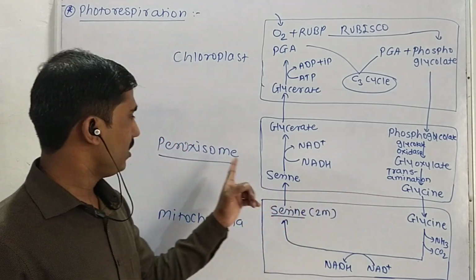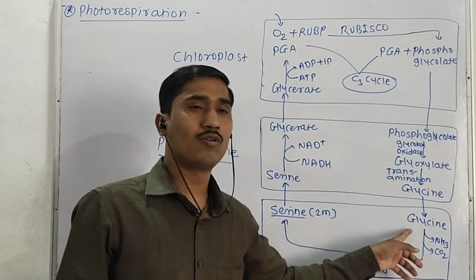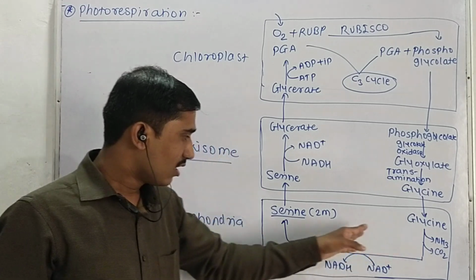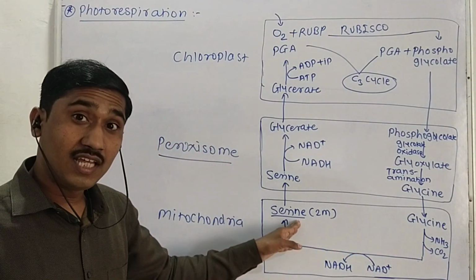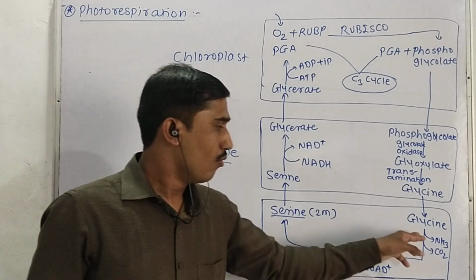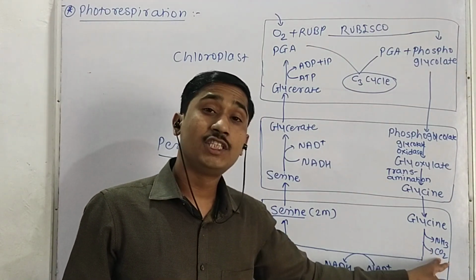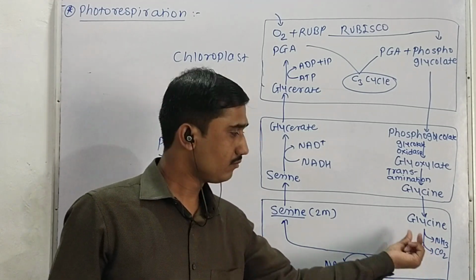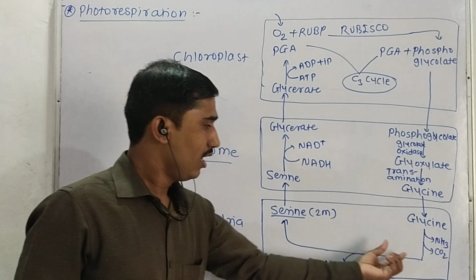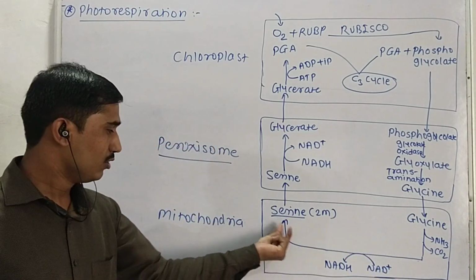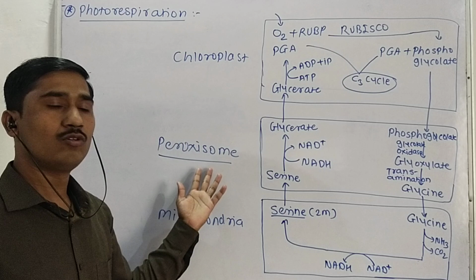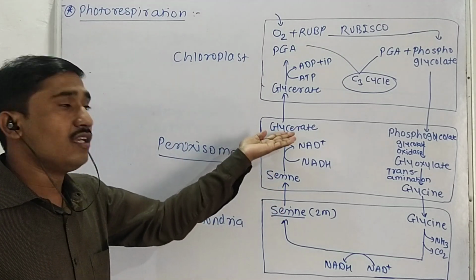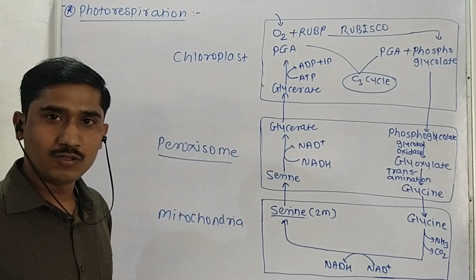Here glycine, which is formed in the peroxisome, is transported into the mitochondria. This step is very important. In the mitochondria, glycine is converted into 2 molecules of serine, and during this conversion, 1 molecule of ammonia and then CO2 are given out, and this is actually a loss of CO2 during the photorespiration process. Then the 2 molecules of serine, which are produced in the mitochondria, are transported back to the peroxisome, and here this serine is converted into glycerate by using an NADH molecule.